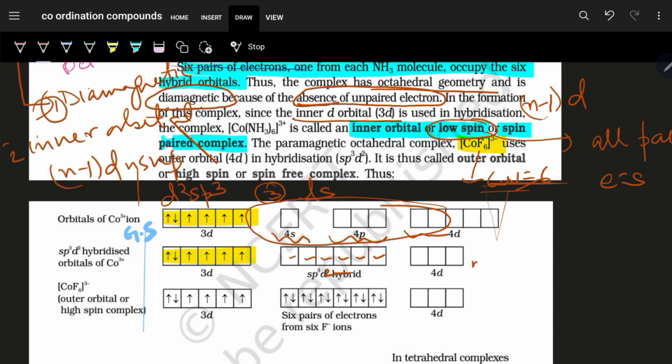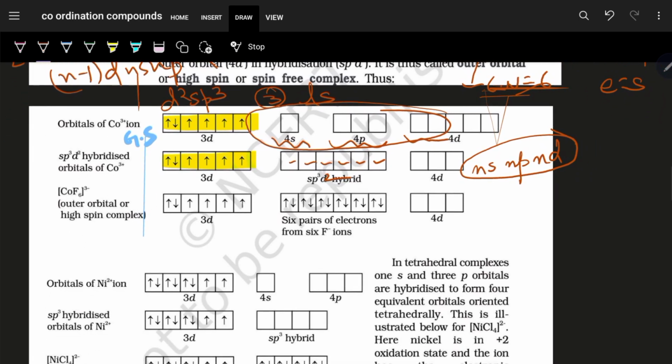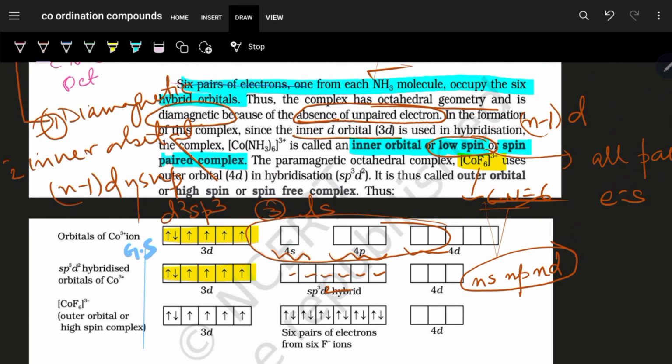So the point to remember is that it is ns, np, and nd orbitals that are getting involved, 4s, 4p, 4d. And since the 4d orbital is getting involved, it is an outer orbital complex. So it is no more an inner orbital complex. It is not the involvement of (n-1)d. No 3d. It is 4d. So it is an outer orbital complex.